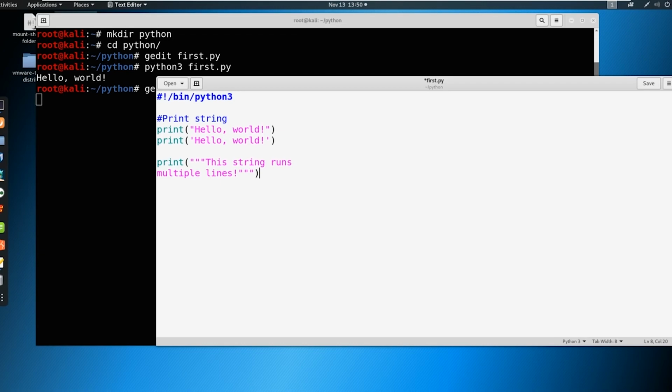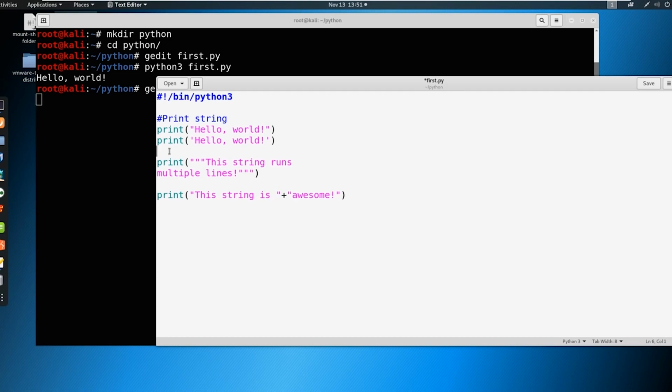And lastly, we can do a little bit of what is called concatenation. We could say print, this string is, and then we'll want to put a space at the end here and end the quotation. Then we could put a plus sign in here, and say awesome and end the parentheses. With all of this, it should print hello world, this string runs multiple lines, and this string is awesome. It should be space awesome here because we included the space.